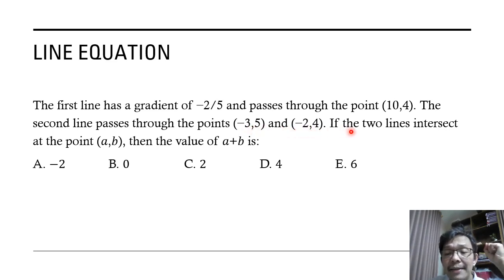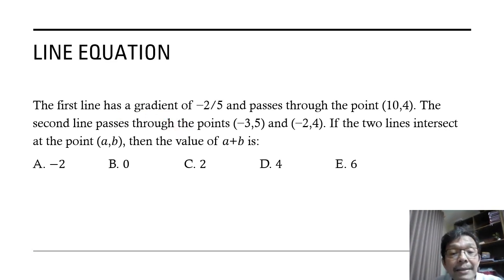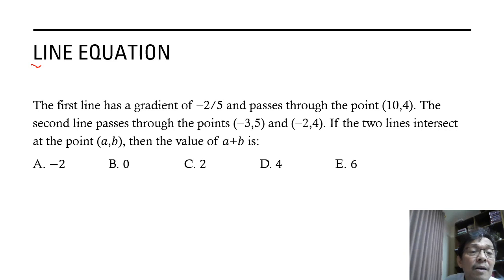If the two lines intersect at the point (A, B), then the value of A plus B is? First we have to obtain the first line.